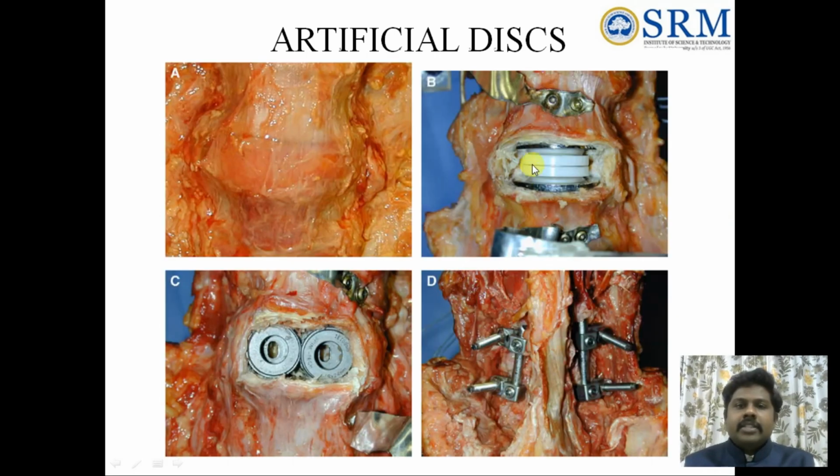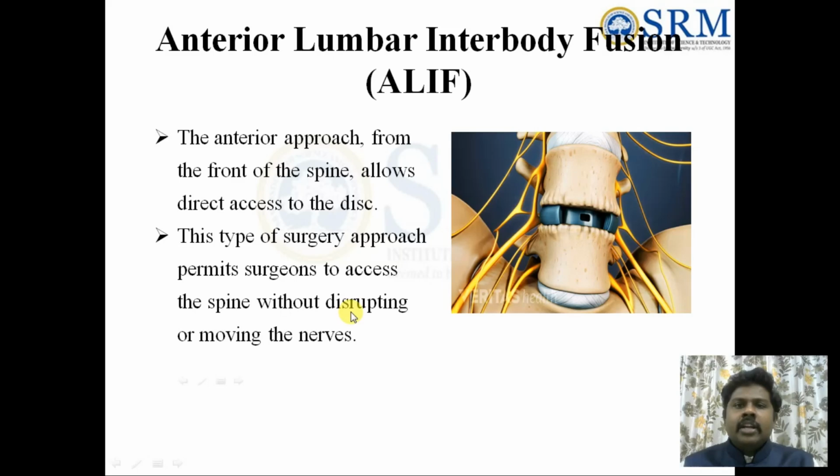See, this is a best example. This is the intact spine. For example, in the normal spine over here, they will remove the disc from this part. See, they are removing the disc and putting the artificial disc over here. Here, see, this is a spacer and the disc and the remaining things. Here they are placing the rods. These are the different types of surgeries done using these implants.